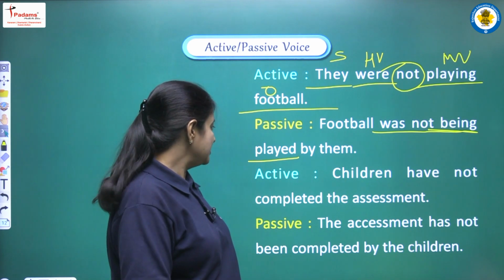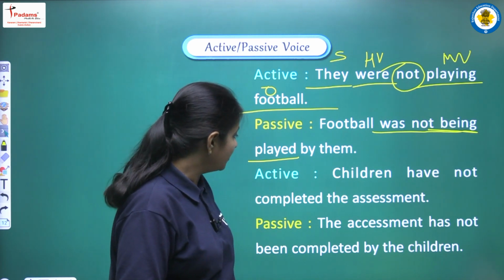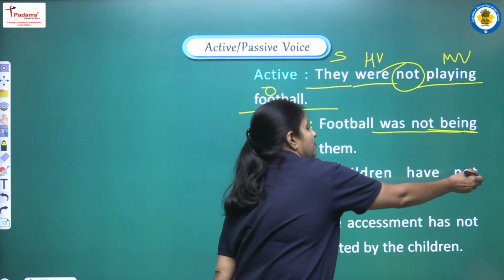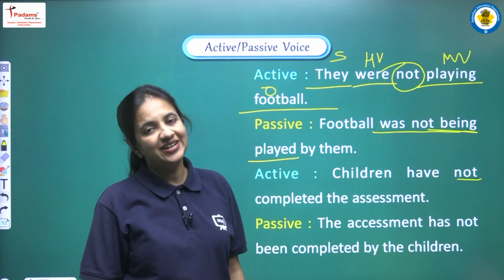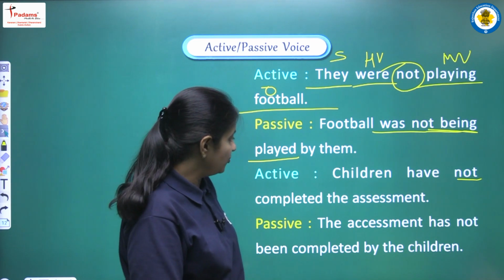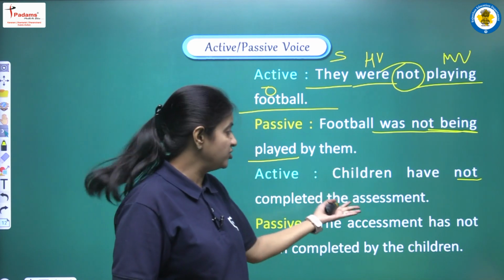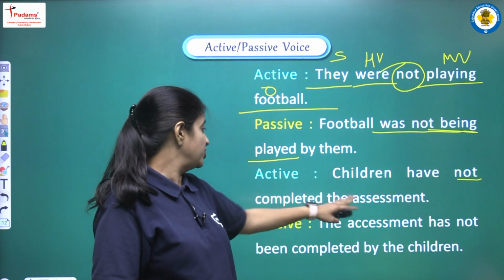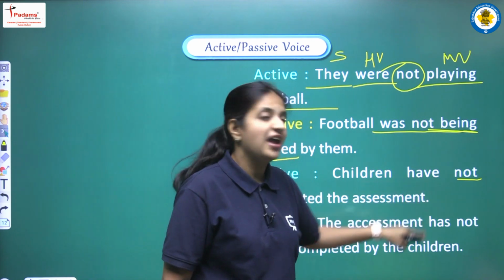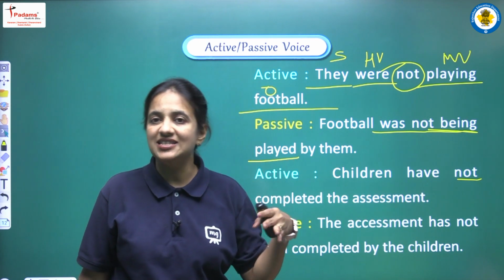Alright, next sentence: children have not completed the assessment. Again we can see we are having not, we are having one negative word here. So yes, we are having a negative sentence here, and we can say children, this is our subject, and assessment is the object, completed, this is our main verb, and have, this is our auxiliary, or we can say helping verb.